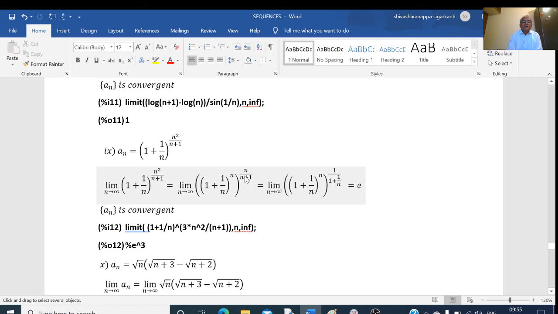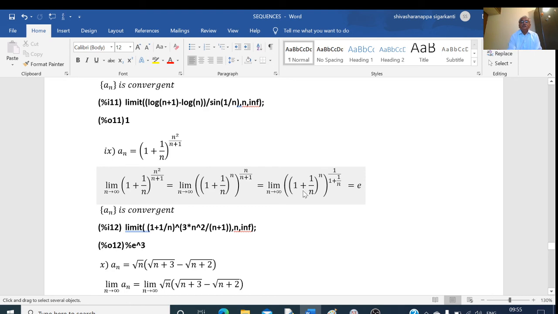In the denominator I take n as a common factor, n into 1 plus 1 by n, and this n gets cancelled, so we get 1 divided by 1 plus 1 by n in the power. The limit of the base as n tends to infinity is e.